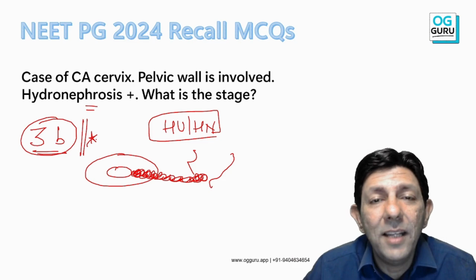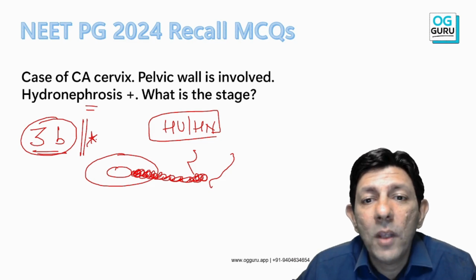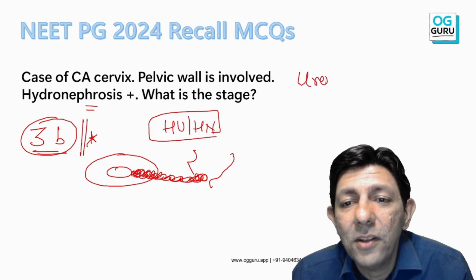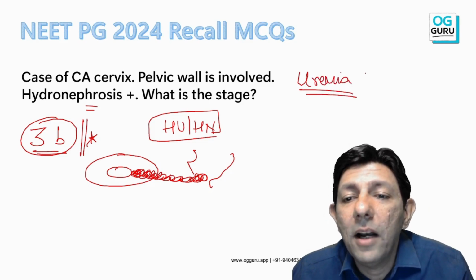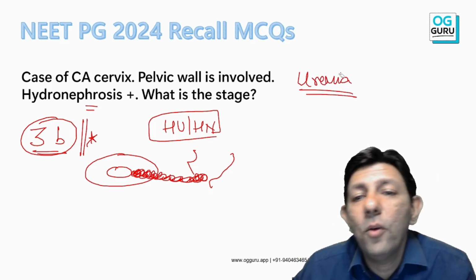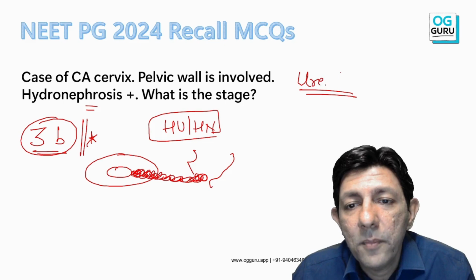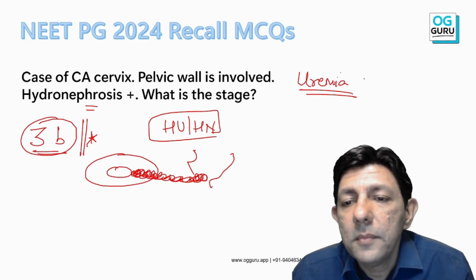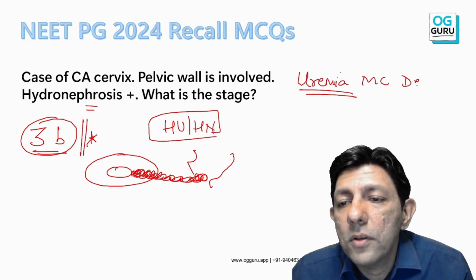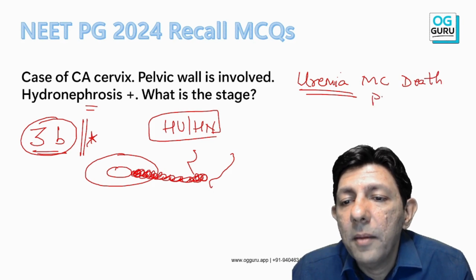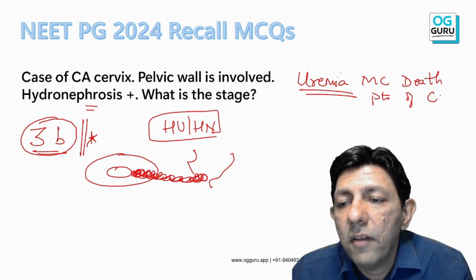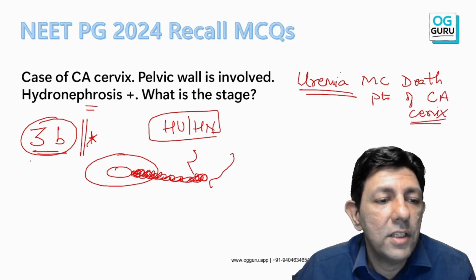And that is why also, what is the most common cause of death in patients of cervical cancer? One more MCQ. Yes sir, uremia and renal failure. How will uremia happen? Yes sir, from 3B there will be uremia. Uremia is the most common cause of death in patients of cervical cancer. Okay, and this is with stage 3B.